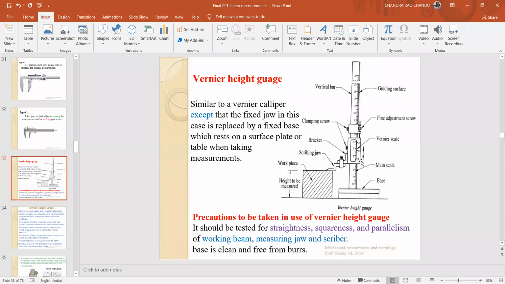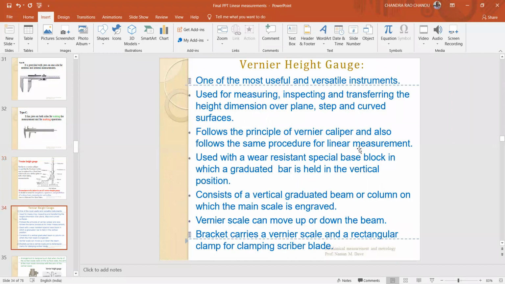First you take the main scale reading where the zero on the vernier scale coincides with a particular division on the main scale. Then you count the number of vernier divisions up to the division which coincides with a main scale division. By adding the main scale reading and the vernier scale reading, you get the total reading value.